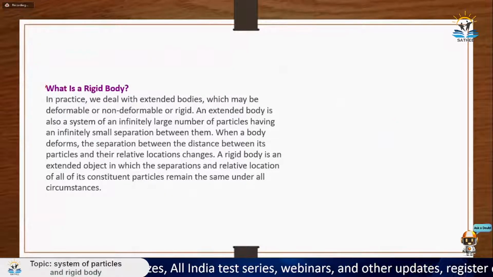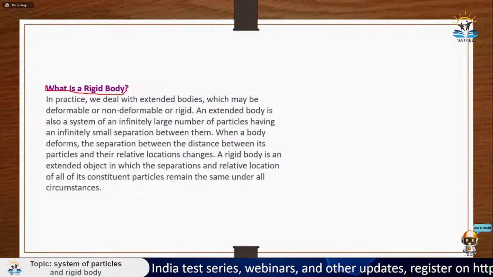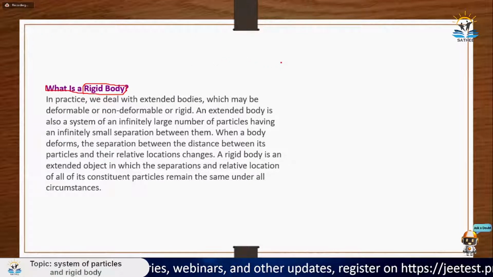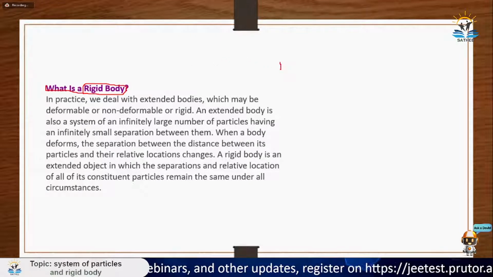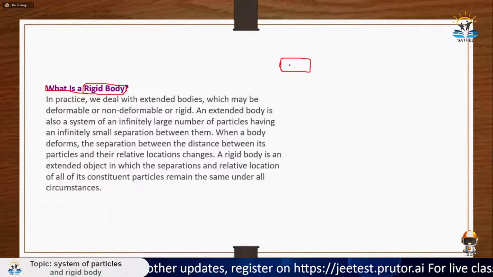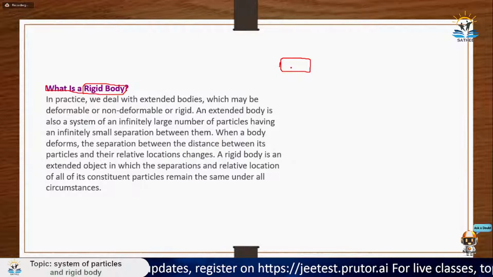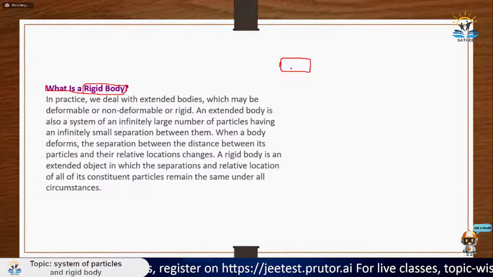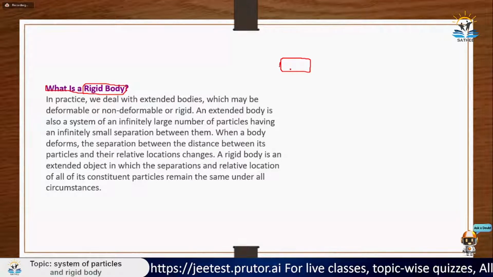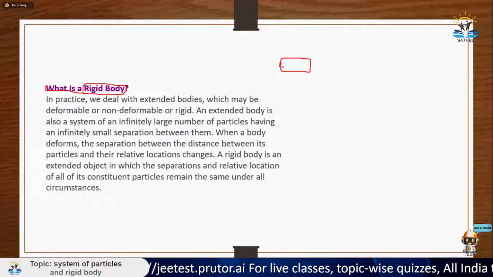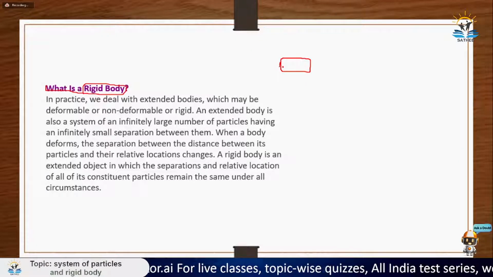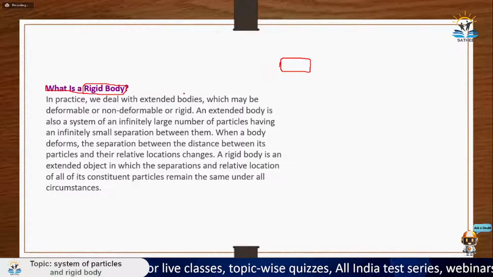Okay, now what is a rigid body? So rigid body is something like, let's say you have some body, let's say liquid, let's say some gas. Gas is not rigid. Why? Because if you have, let's say, a balloon filled with gas, when you want to puncture the balloon, you just prick it and it gets punctured. So it is not a rigid object. So rigid body is something in which the relative distance between the particles of the body does not change at all. So that is what is written here.